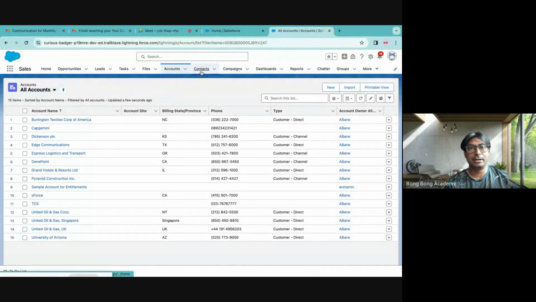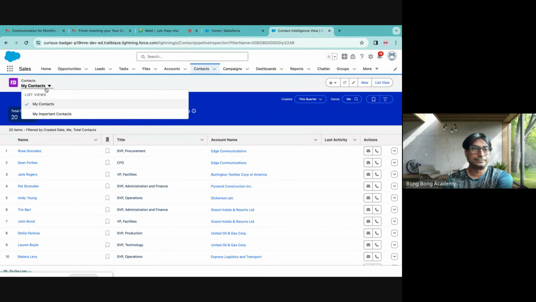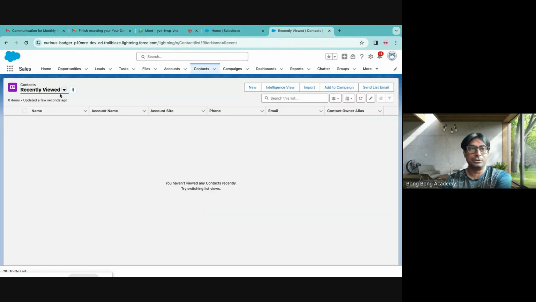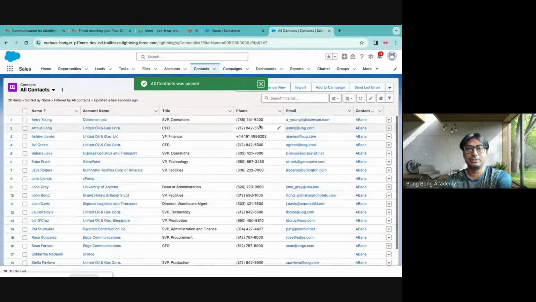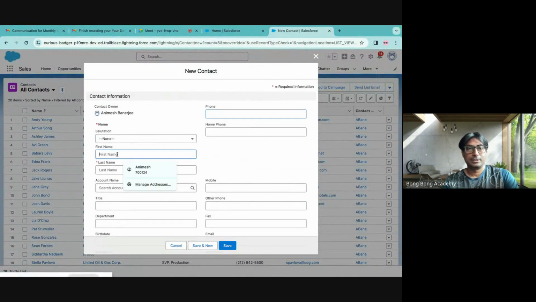Similarly, I can create new records in contact. I just shift it to list view. It looks exactly the same, right? I can say all contacts. You see so many contacts are there. Let us create two contacts now. One, I will create Animesh Banerjee.